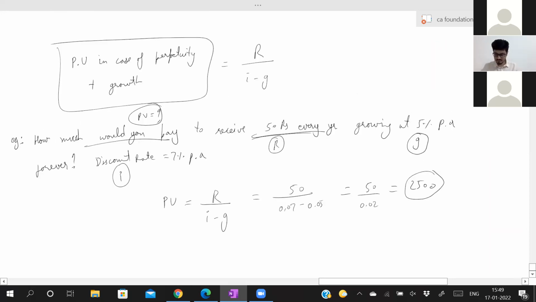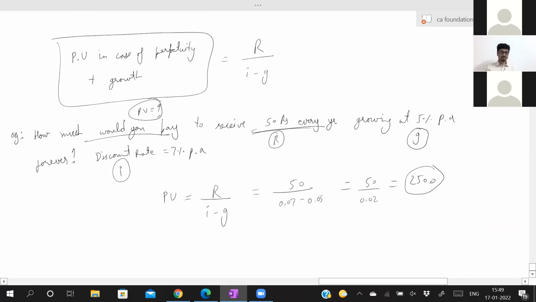This is your next concept. If growth is also there, they will not directly ask to calculate the present value. They can ask how much would you pay today, which is nothing but your present value, to receive 50 rupees every year, growing at 5% per annum forever. The discount rate is 7% per annum. Now the discount rate is nothing but your I. Now what is the growth rate? 5%. You receive 50 rupees every year.